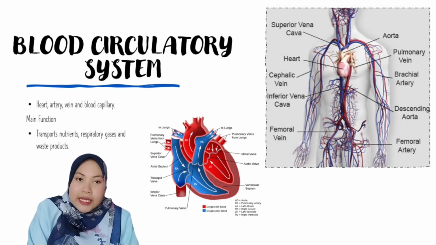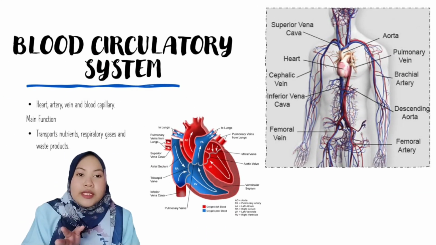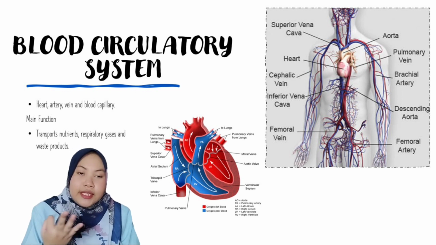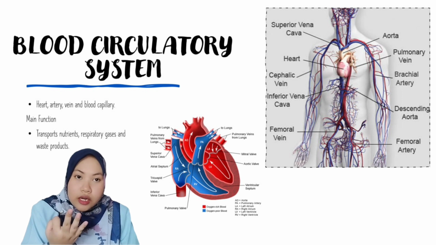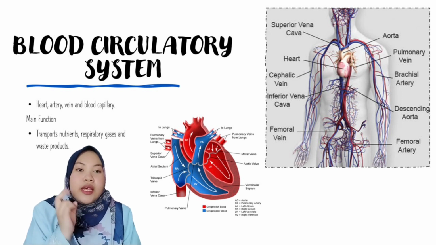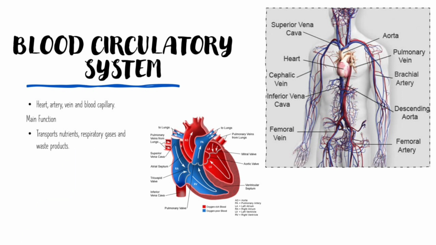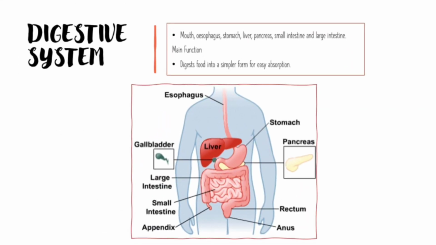Next we have the blood circulatory system. It helps us transport three things in our body, which are nutrients, respiratory gases, and waste products. In the blood circulatory system, we have the heart, artery, vein, and blood capillary.